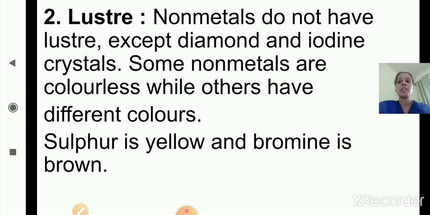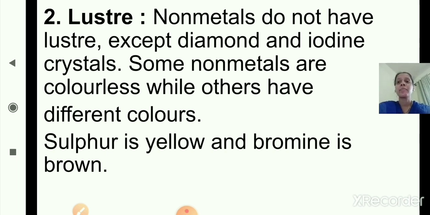The second property is luster. Non-metals do not have luster except diamond and iodine crystals. So non-metals are not shiny, but the exceptions are diamond and iodine. If you have seen iodine crystals, they look shiny, and diamond also. All other non-metals are not shiny, but diamond and iodine crystals have luster.